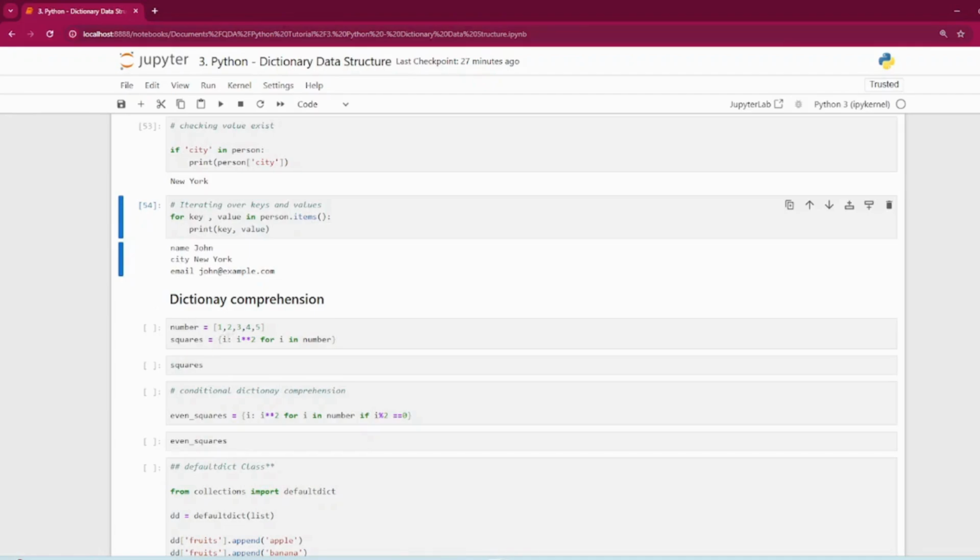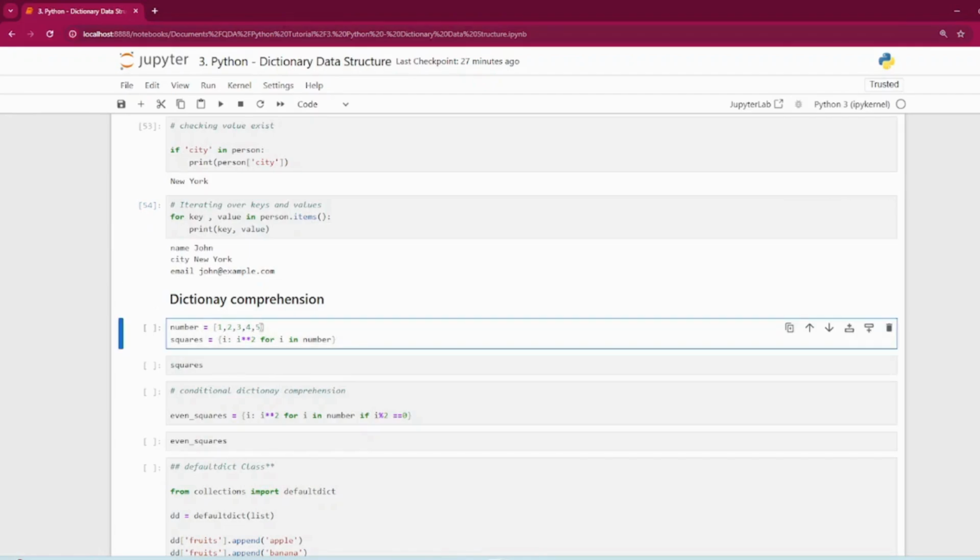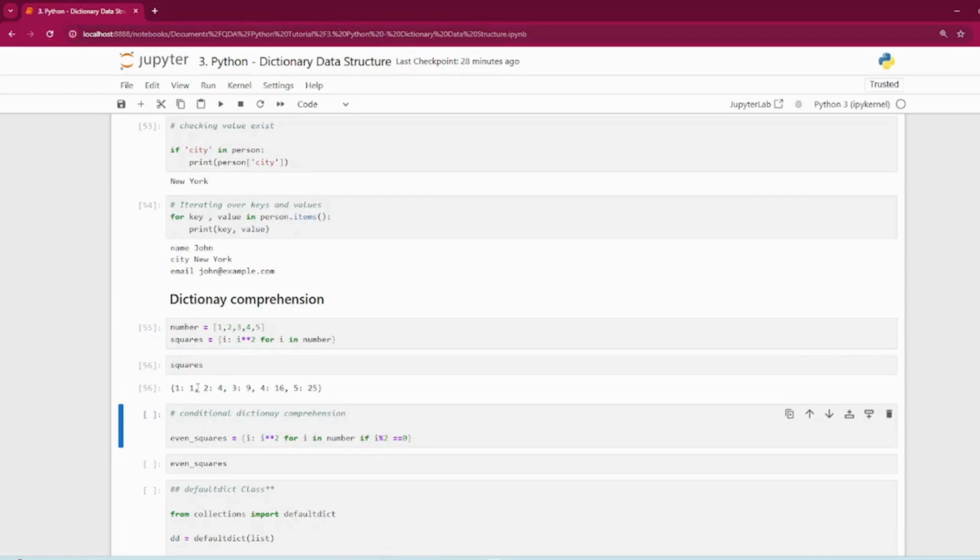this is the number list, and we want to create a dictionary. So we are using the curly brackets, and after using the for loop, we are creating the square of those numbers. If I run this and check the squares, as you can see, it has created a dictionary with a key and its values. So the square of 2 is 4, 4 is 16, 5 is 25.